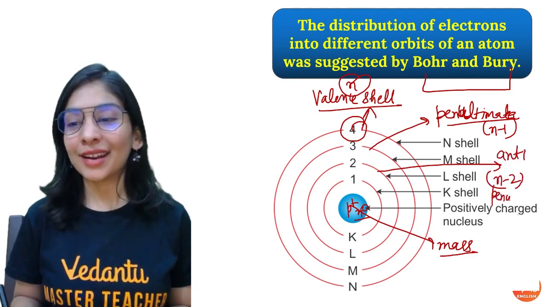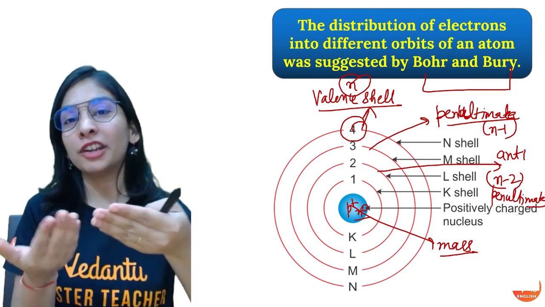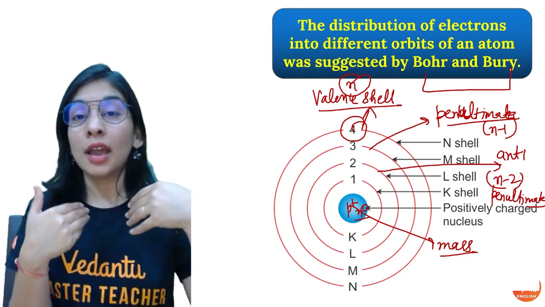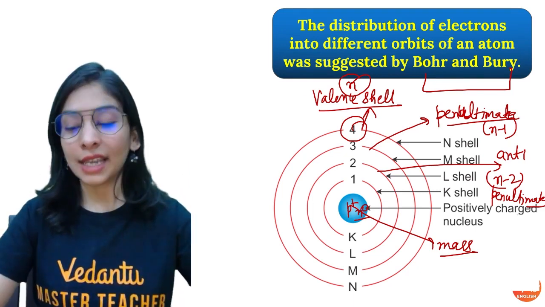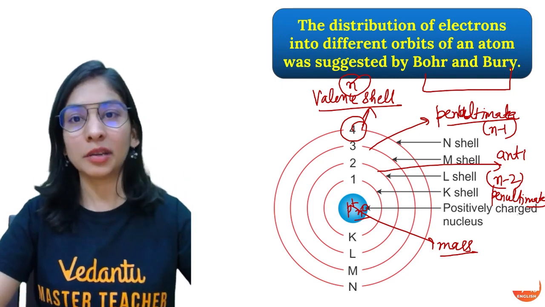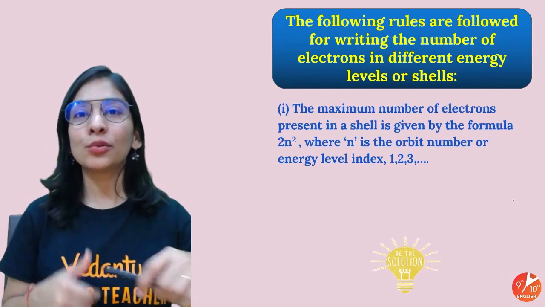Many students were asking me about this, so I thought to tell you, because sometimes they'll ask you to write the configuration of a particular element and ask what the number of electrons in its penultimate shell or anti-penultimate shell will be. So I thought to tell you, and you should know that. Okay, so what are the rules behind it?